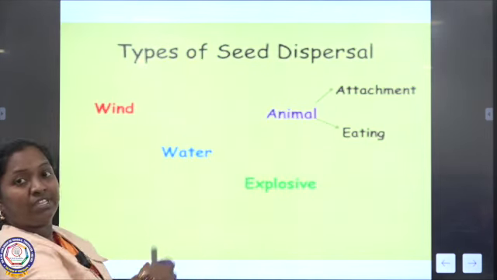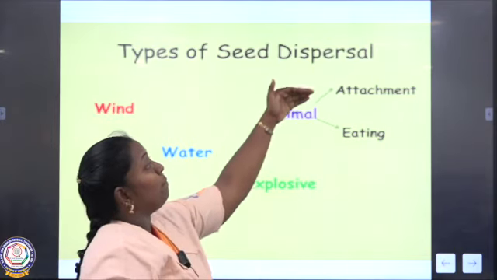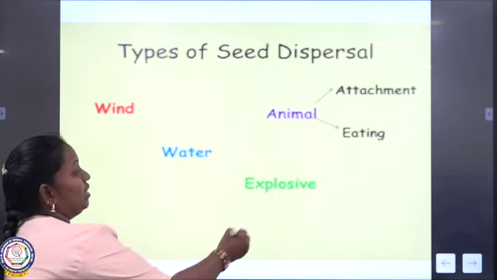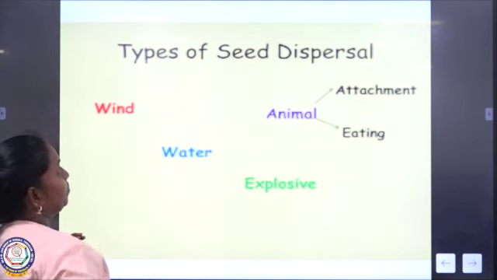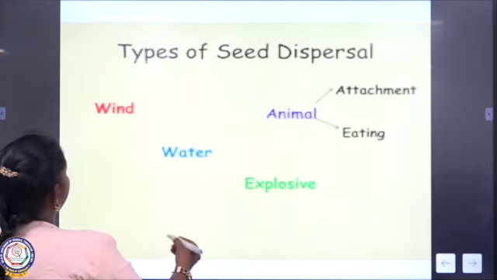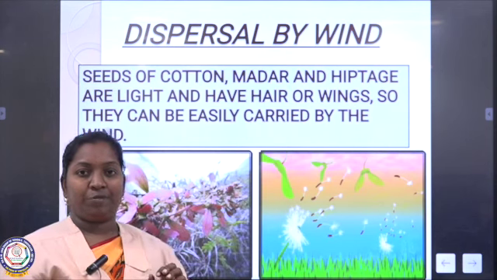These are the types of seed dispersal: wind, water, explosive. Animals means by attachment or by eating. This is the way of dispersal. Let me see dispersal of seed one by one.